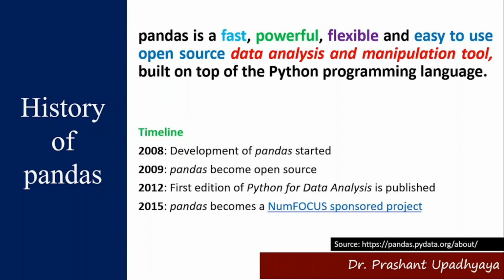Then in 2018, the first in-person code development sprint was held. So these were some of the timelines of Pandas. Maybe somebody can ask you when Pandas became open source. So in 2009 Pandas became open source.